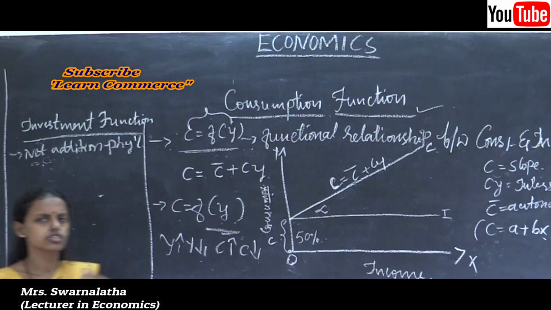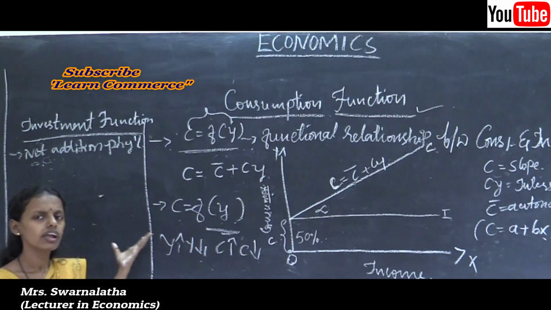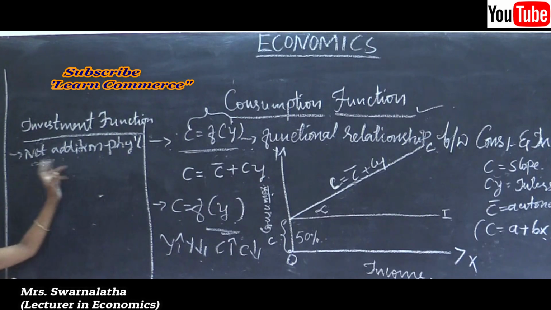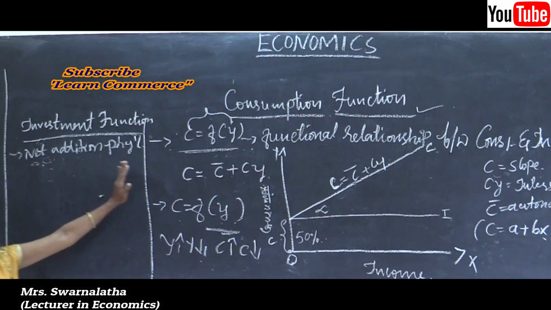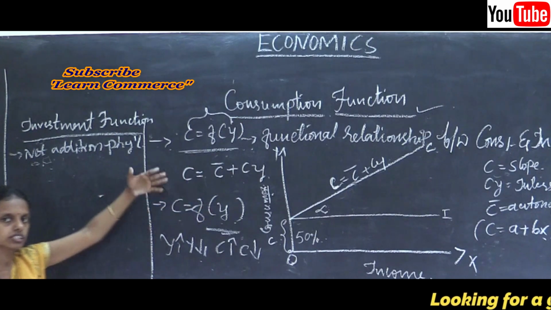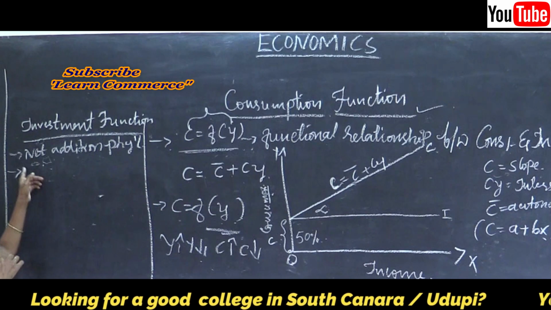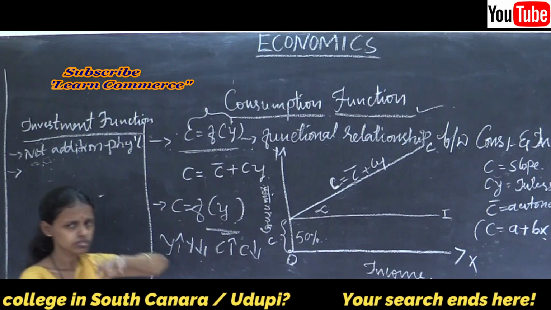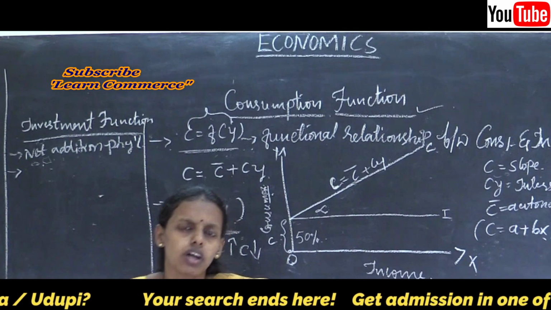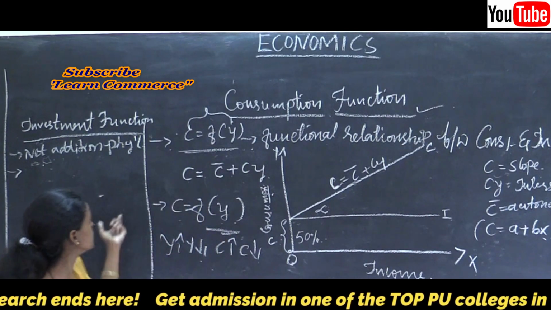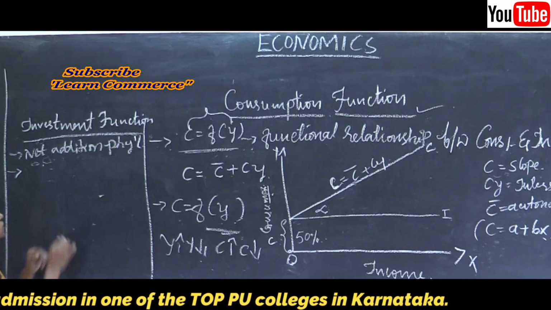For example, tools, machinery, buildings or any items used in productive activity for future welfare are said to be investment. Thus the net addition made to the physical stock of capital or inventories is said to be the investment function.